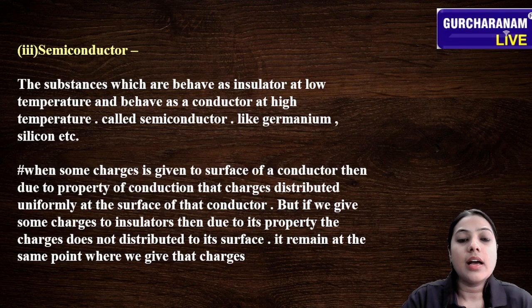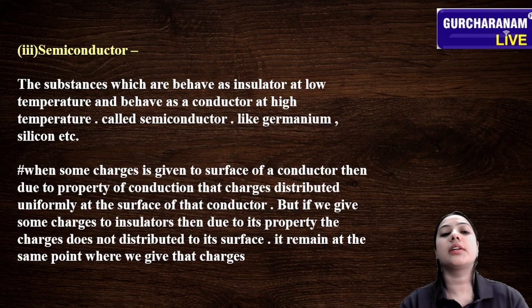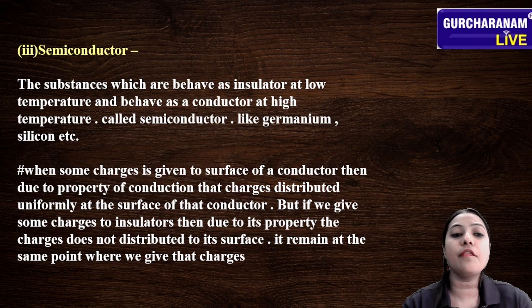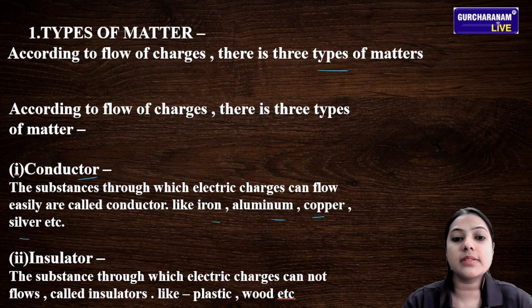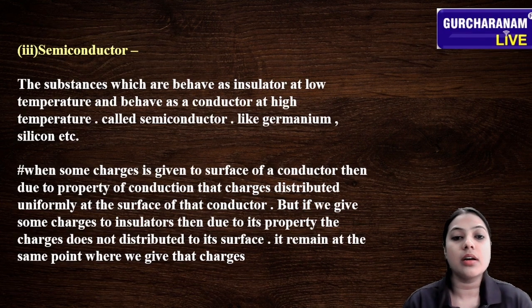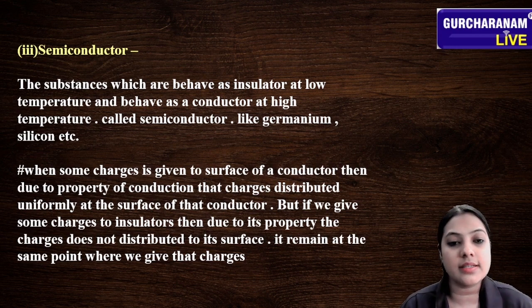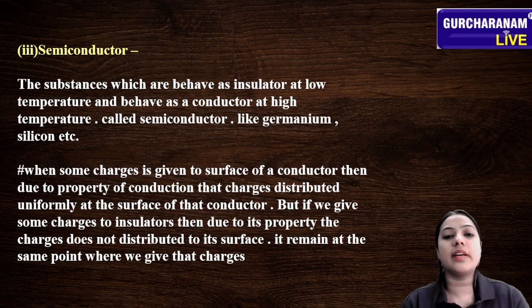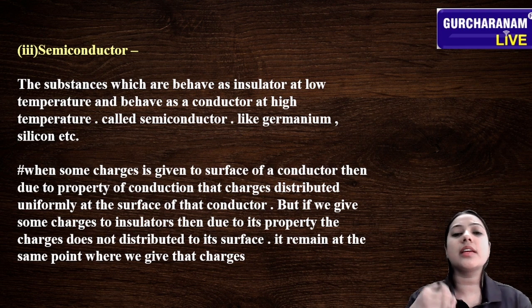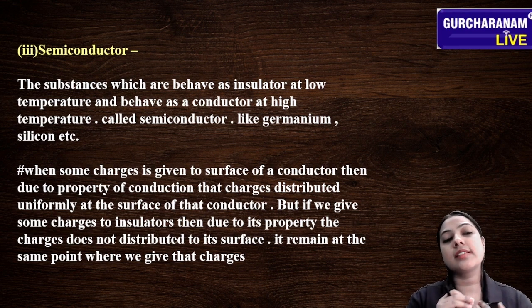After this we learn the term semiconductor. This is the third type of matter. First is conductor, second is insulator, and third is semiconductor. So what happens in a semiconductor? The substances which behave as insulators at low temperature and behave as conductors at high temperature are called semiconductors, like germanium, silicon, etc. We take a matter and we are sitting in a room at normal room temperature.